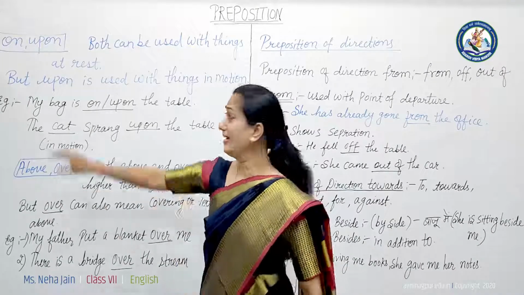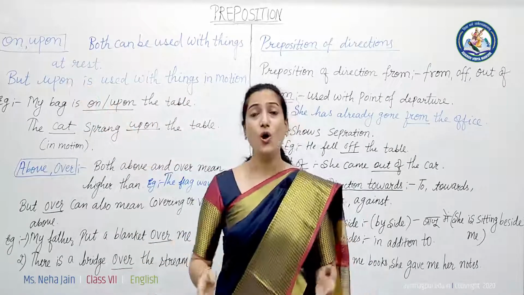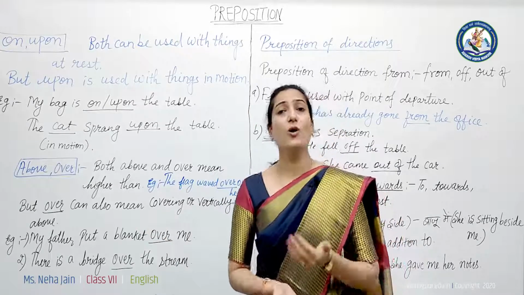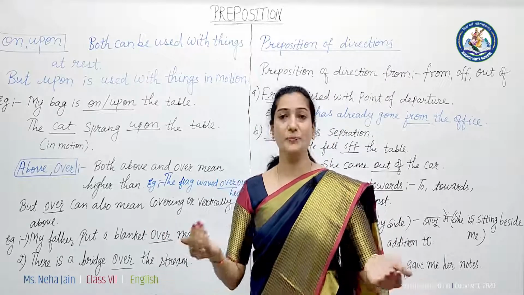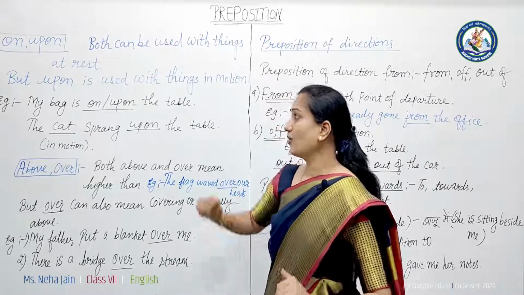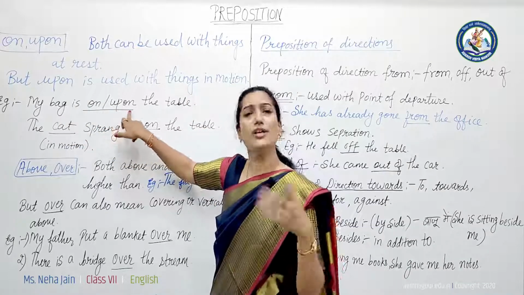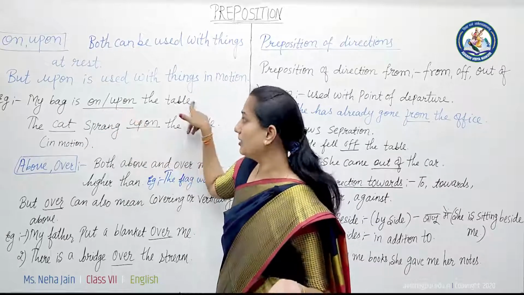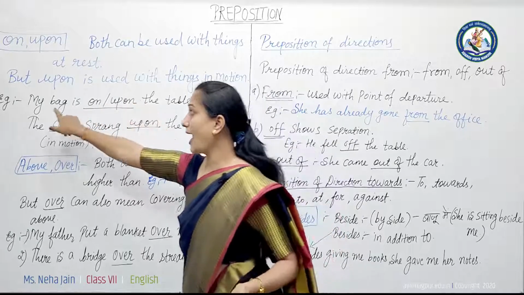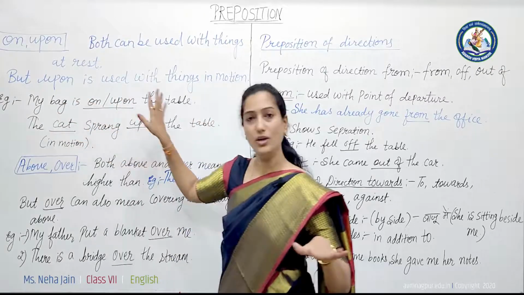Got it? Let's see the use of on and upon. Now we can use on and upon both when we talk about things at rest. For example, my bag is on, or we can use upon also, the table. My bag is on or upon the table. Your bag is at rest, so we can use on and upon with this.